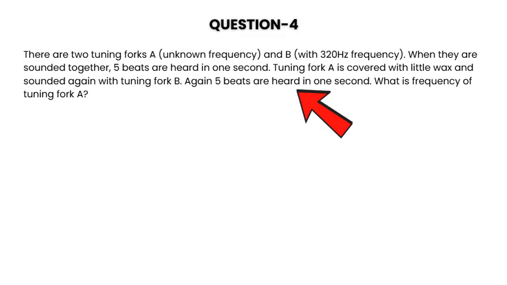Question number 4. There are two tuning forks, A, which has an unknown frequency, and B with 320 Hz frequency. When they are sounded together, 5 beats are heard in 1 second. Tuning fork A is covered with a little wax and sounded again with tuning fork B. Again 5 beats are heard in 1 second. What is the frequency of tuning fork A?